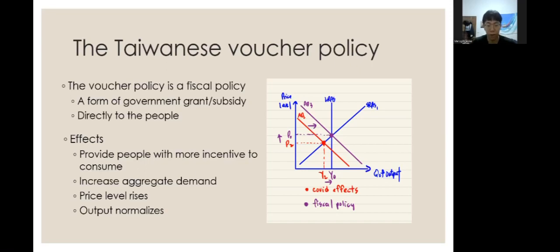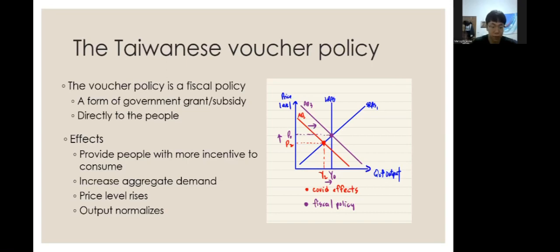And what are the effects? We can see in the graph that the policy provides people with more incentive to consume, therefore increasing the aggregate demand. The aggregate demand curve moves from AD2 to AD3.